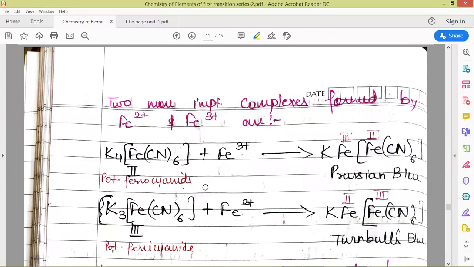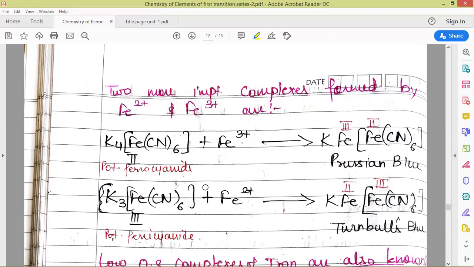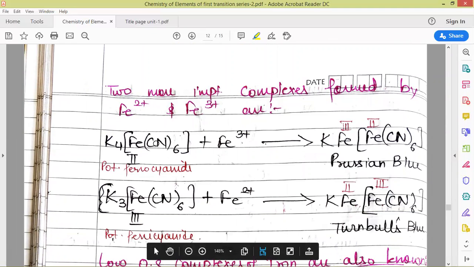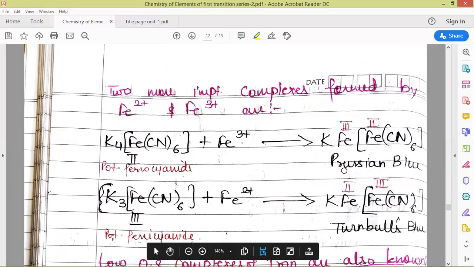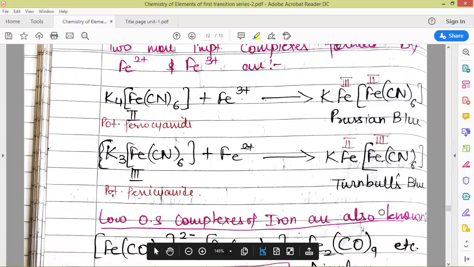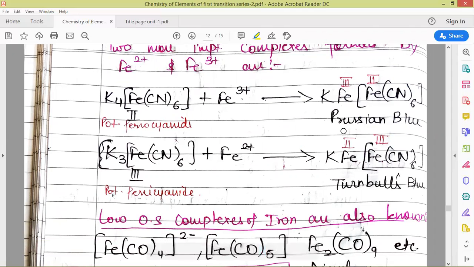The two more important complexes formed by iron 2 and iron 3 are the two potassium complexes, potassium ferrocyanide and potassium ferricyanide. Here iron is in +2 oxidation state in ferrocyanide, and in ferricyanide it is in +3 oxidation state. When the first one is reacted with Fe3+ and the second one is reacted with Fe2+, we get two different complexes, Prussian blue and Turnbull blue, which have similar structure if we study them spectroscopically, but their chemical behavior is different.